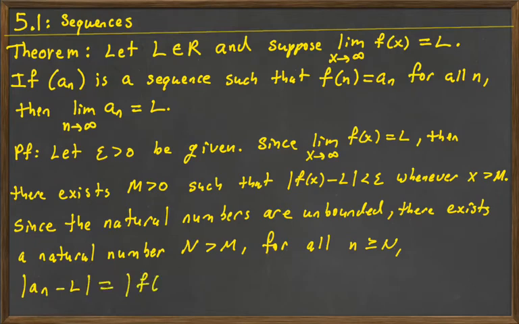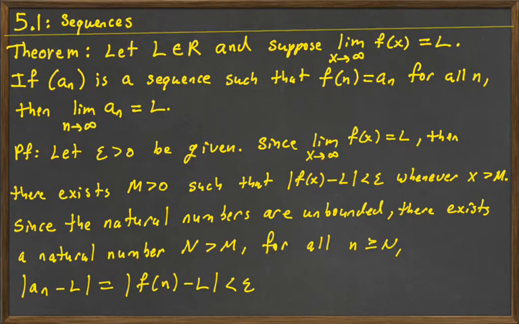absolute value of a sub n minus L, so this sequence is also equal to f of n minus L, and that's going to be less than epsilon because n is greater than m, and once we were past m, the function and its limit was within epsilon. Okay, and that completes the proof here.